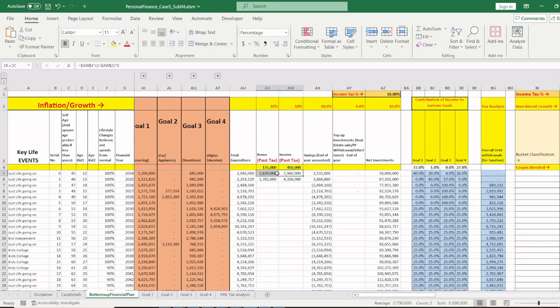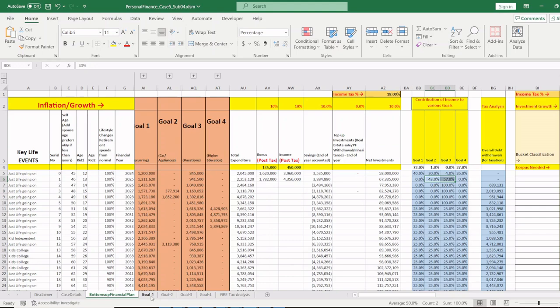This year's salary, 40% is allocated for goal 1, 30% for goal 2, 26% for goal 4, and 4% for goal 3. And similarly, next year, if you see, goal 1 is complete, so it's 0% allocation. Goal 4 is complete, 0% allocation. Goal 2 and goal 3 get the allocation. Right? Let's jump to the calculation.